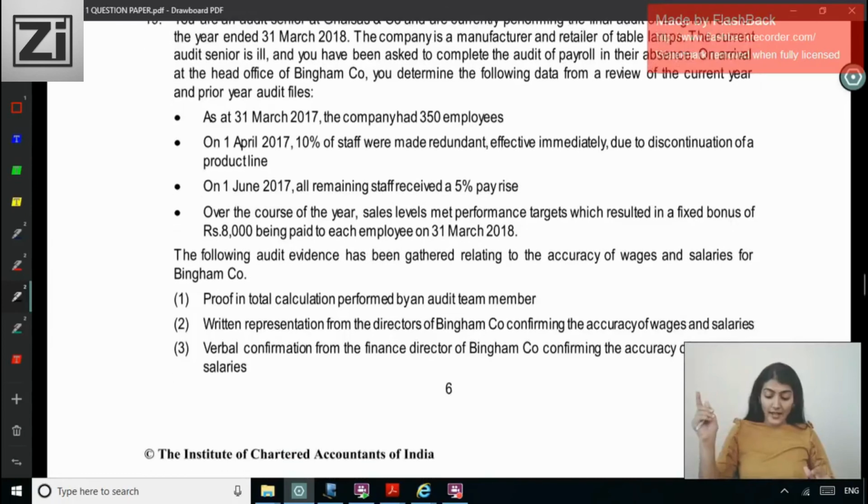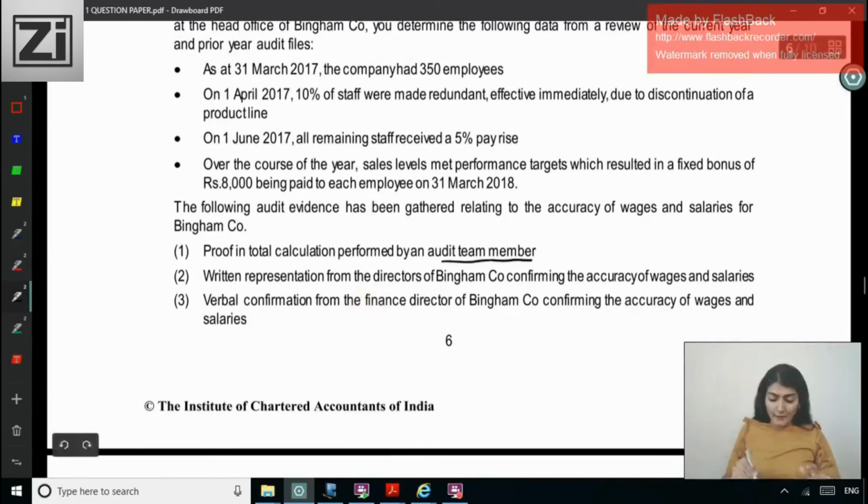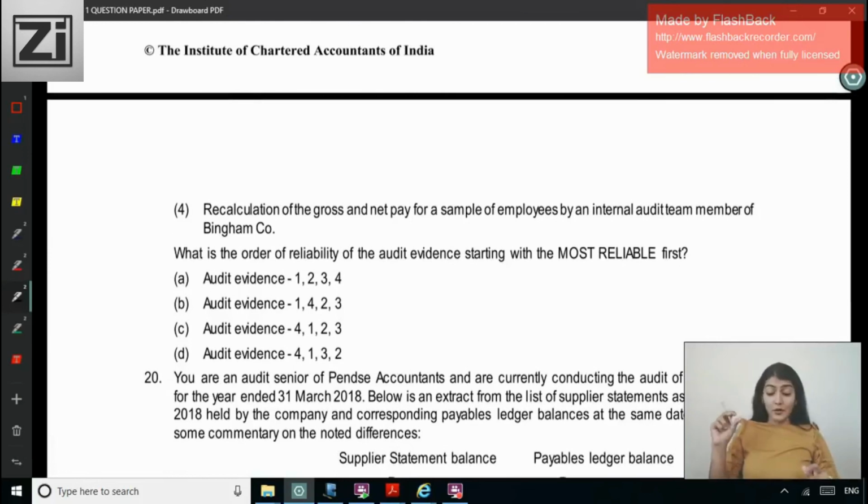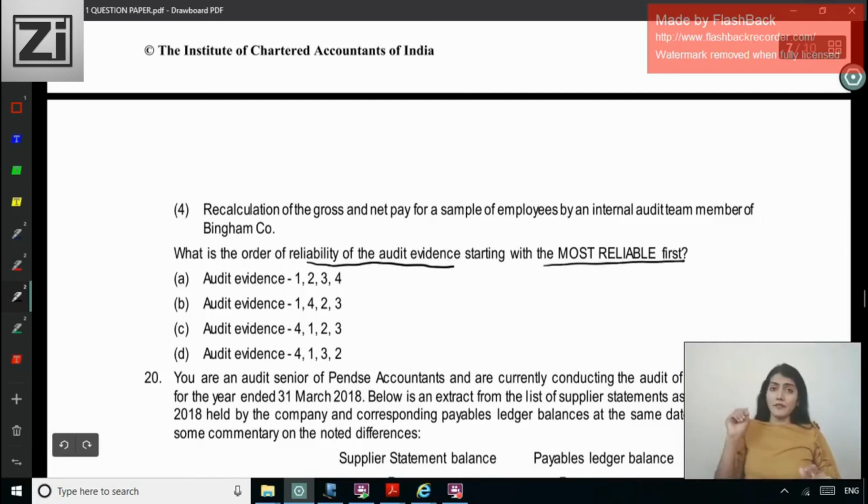Proof and total calculation performed by an audit team member. Written representation from the directors of Bingham confirming the accuracy of wages and salary. Verbal confirmation from the finance director of Bingham confirming the accuracy of wages and salary. Recalculation of the gross and net pay for a sample of employees by an internal audit team member of Bingham. What is the order of the reliability of the evidence? Starting with the most reliable evidence first.